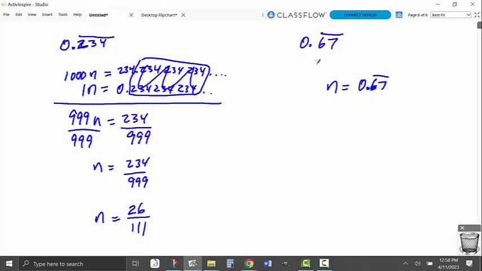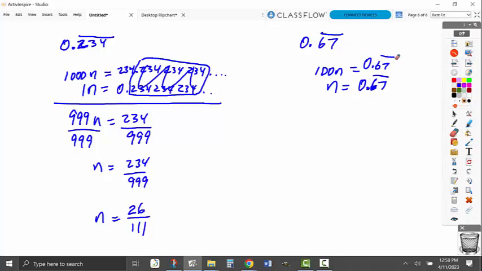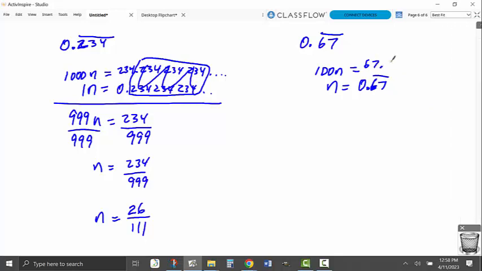So that's 100n. Sorry, my fault. If I multiply by 100, I get 67.67 bar. And when I subtract, the bar part goes away, and I have 99n is equal to 67.